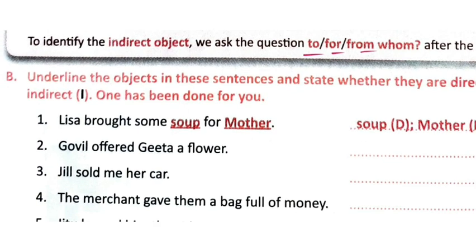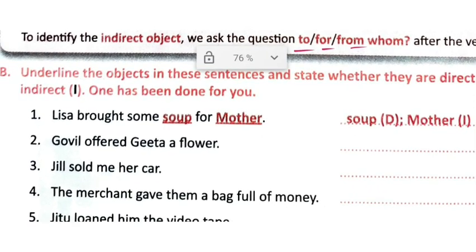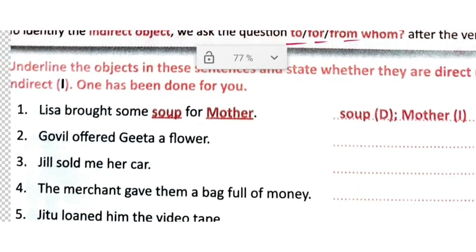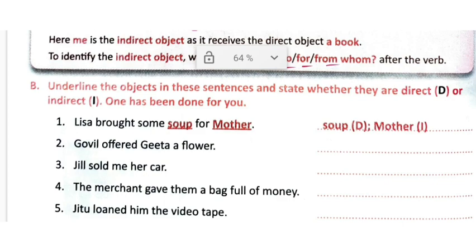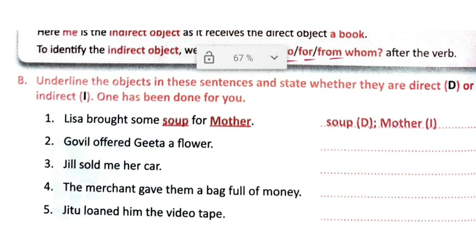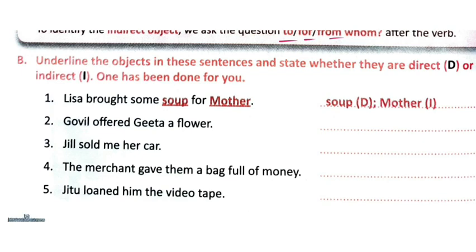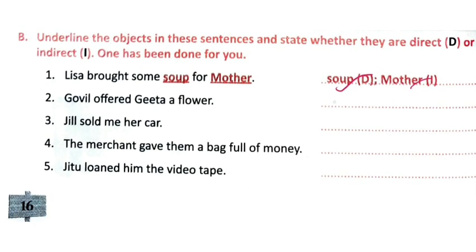Now underline the objects in these sentences and show whether they are direct or indirect. D or I is mentioned here. Lisa bought some soup for mother. What did Lisa buy? Soup. For whom? Mother. Govil offered Gita a flower. So we can see Gita is the indirect object, and flower is the direct object. I am going to write it here directly.